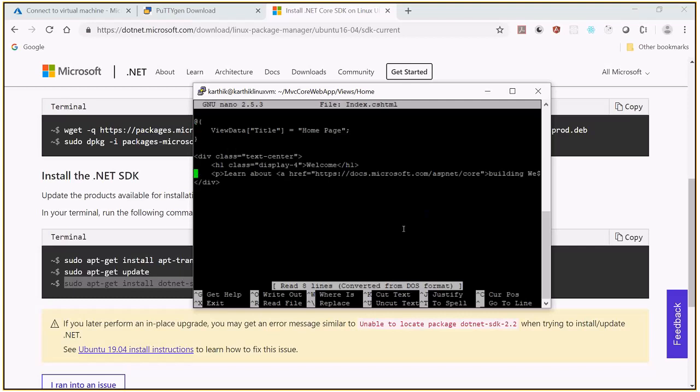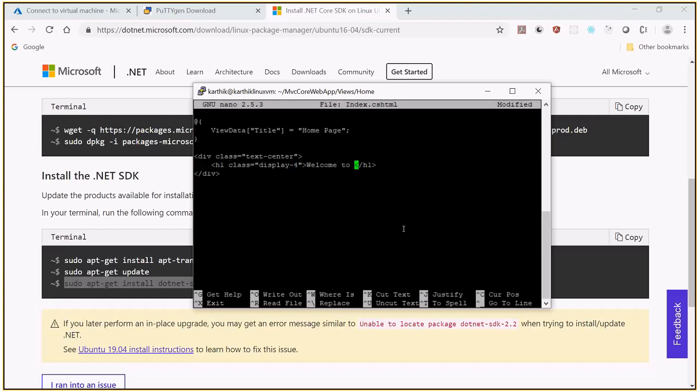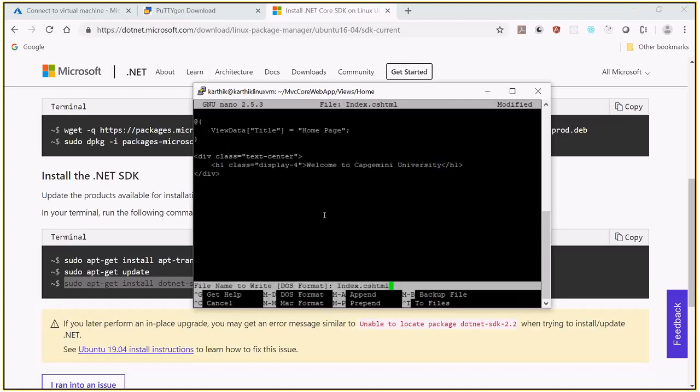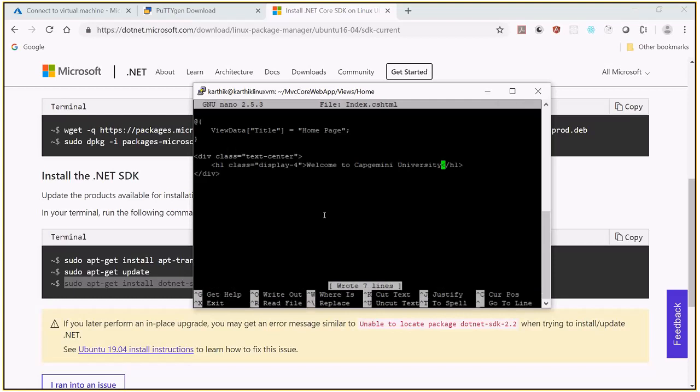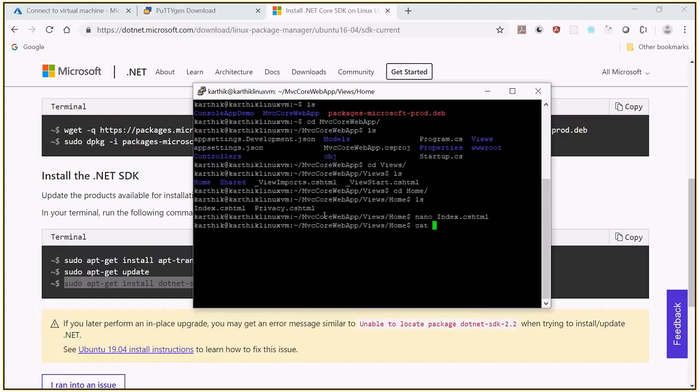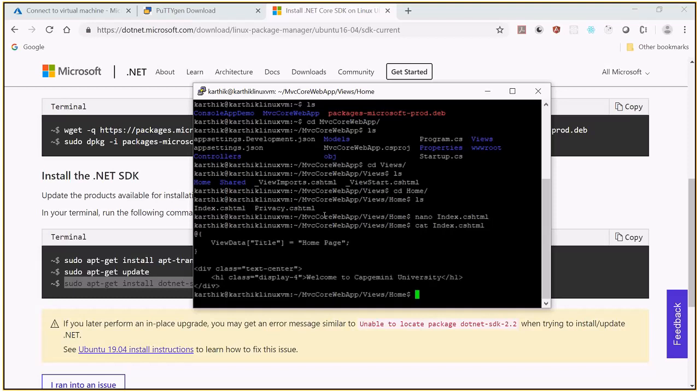Let me just delete this, and simply I'm saying welcome to Capgemini training. Okay, so we got this. Let me save this with Control O, Control X, and you can just check it out. Verify with cat index.cshtml. You can see that yes, it is done. So we have changed it.